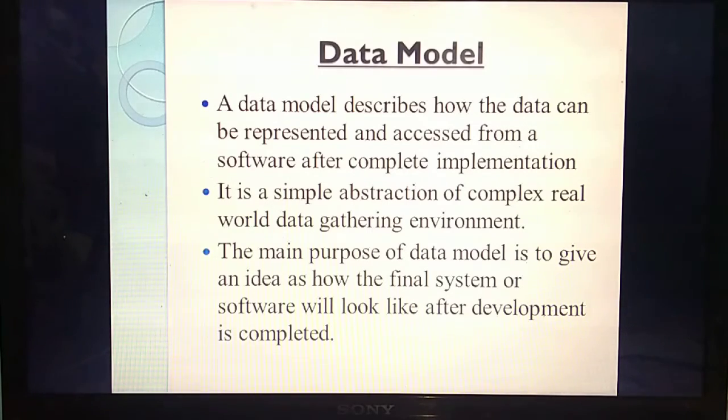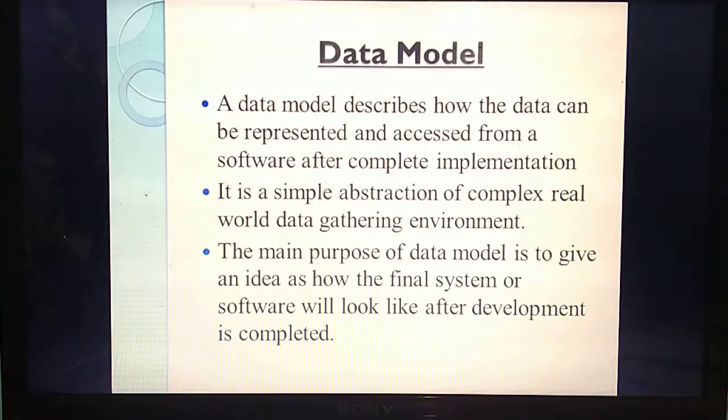That kind of thing is represented in a model called the data model. For example, before they introduce new software, they will check what the use of the software is and what functions the software will do. All of that is represented by a model called the data model.